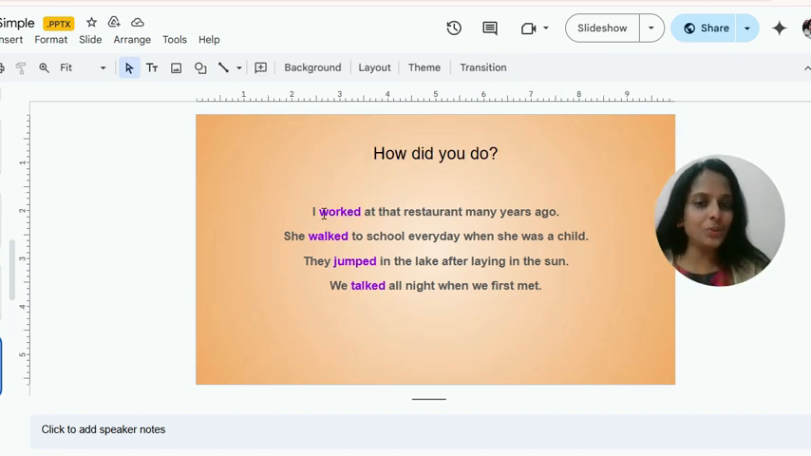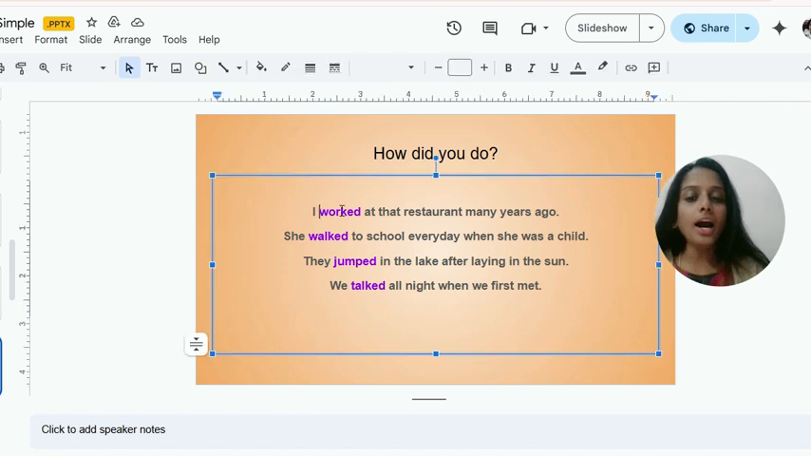So, how did you do? The right answers are given in the slide. You can check your answers. I worked at the restaurant many years ago. It's worked. She walked to school every day when she was a child. Walked. They jumped in the lake after lying in the sun. Jumped. We talked all night when we first met. Talked. So, simple past tense is pretty easy to rewrite and to understand.